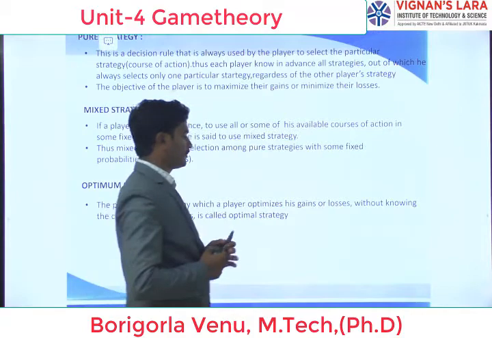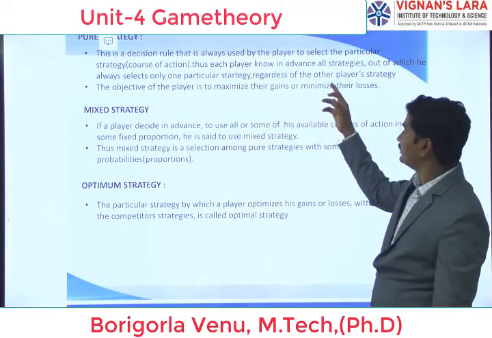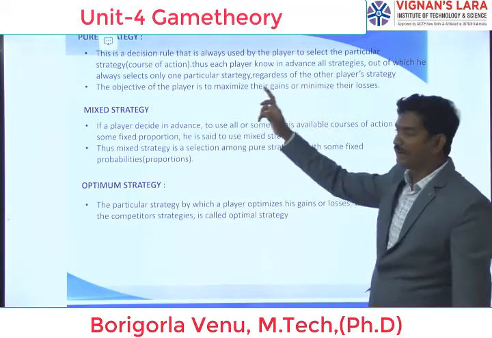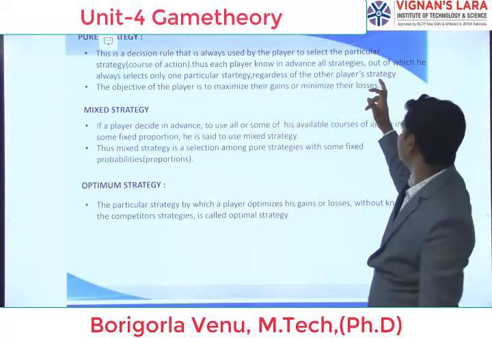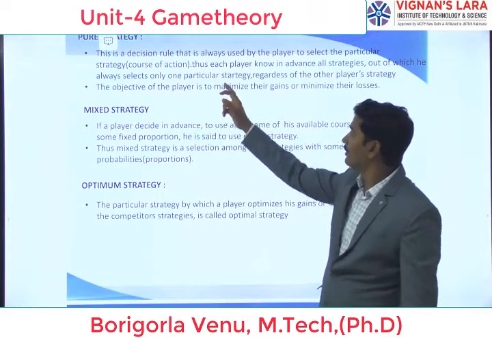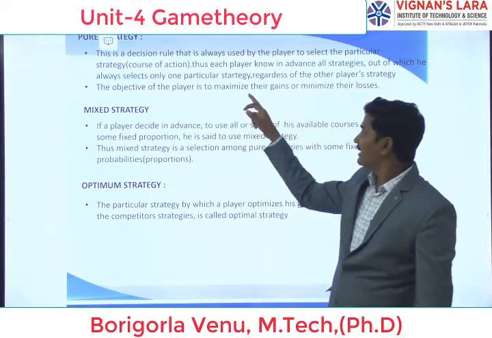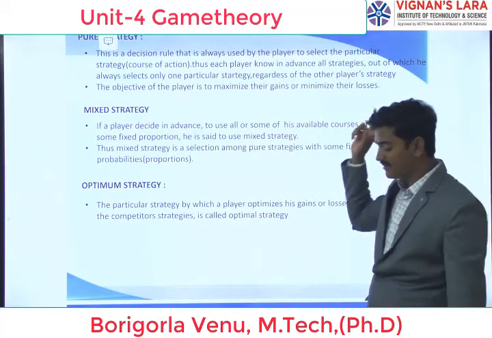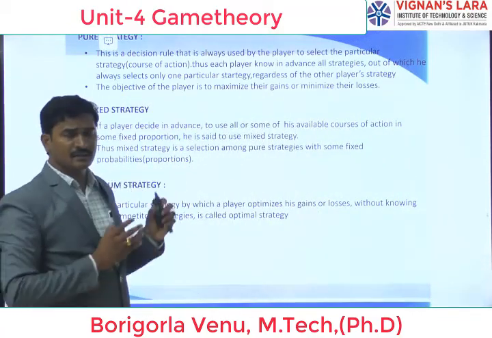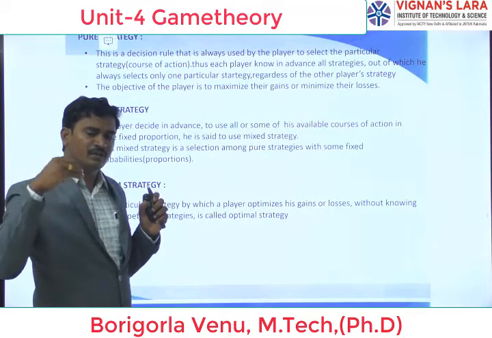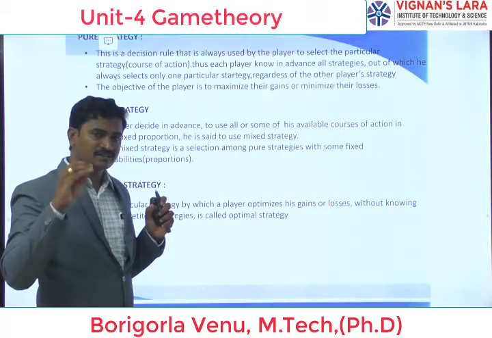Next, coming to the pure strategy. This is a decision rule that is always used by the player to select a particular strategy. Thus, each player knows in advance all strategies, out of which he always selects only one particular strategy, regardless of the other player's strategy. The objective of the player is to maximize their gains and minimize their losses. Pure strategy means the player himself decides on one strategy and commits to that strategy only. While he is playing the game, he implements that strategy only.